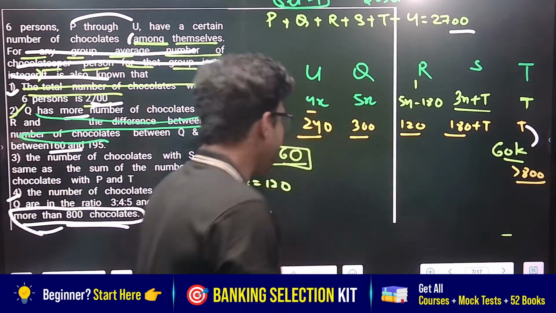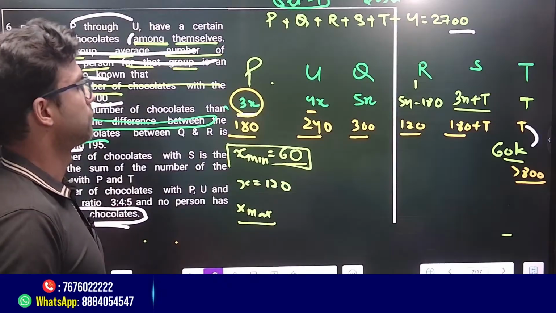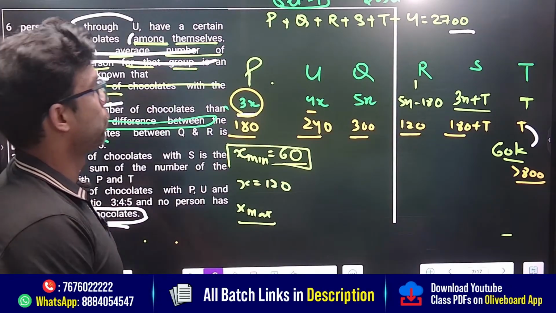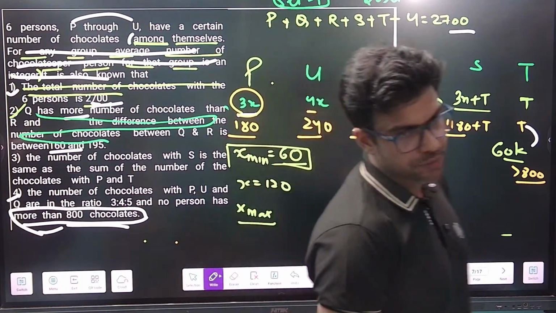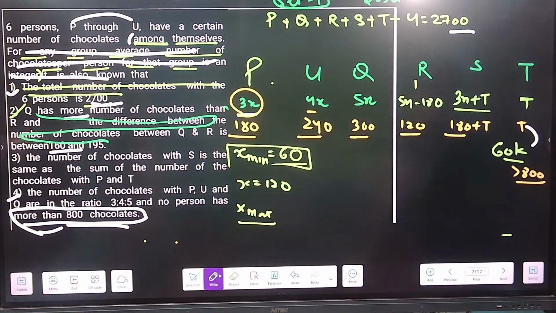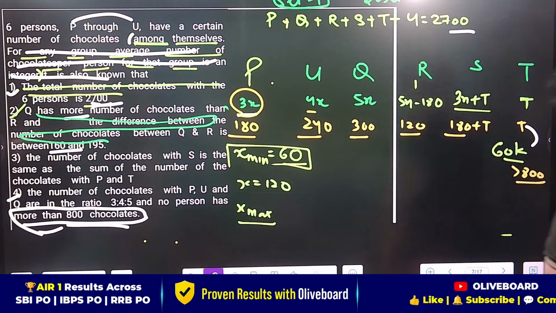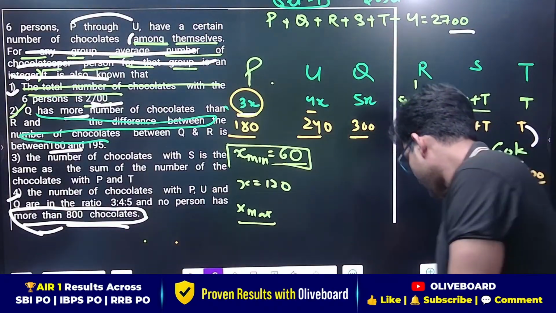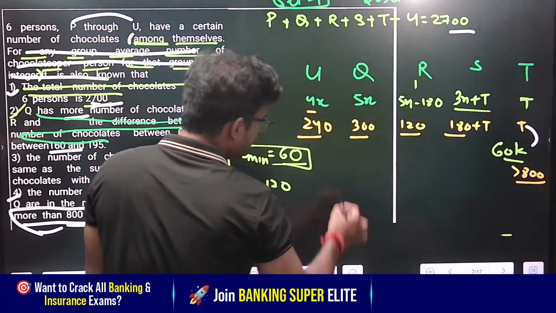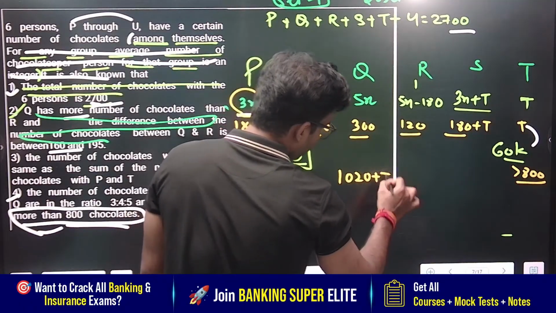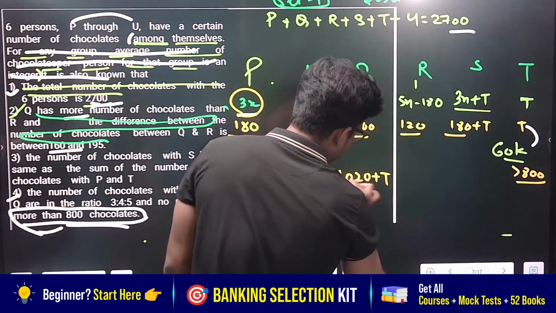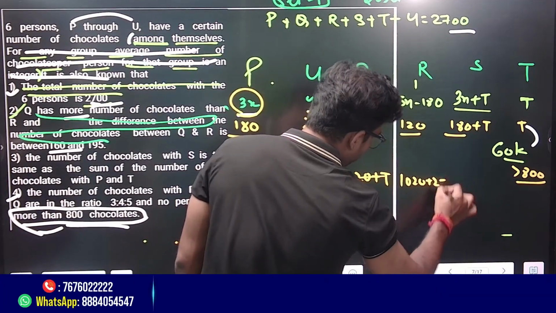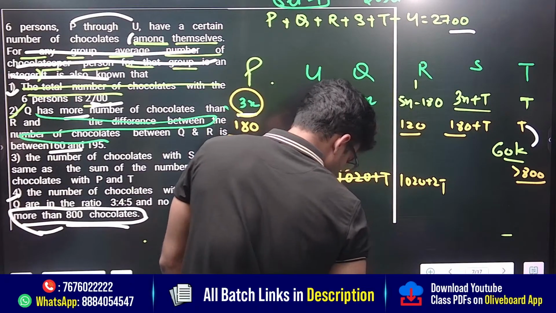Mm, 1080. Anybody else? Just put the value and see whether you are getting the answer or not. Okay, so is it correct? 1020 would be there. 1020 would plus 2t, na? T plus t, that would be 2t. Isn't everyone getting 1020 plus 2t? Isn't everyone getting the same?